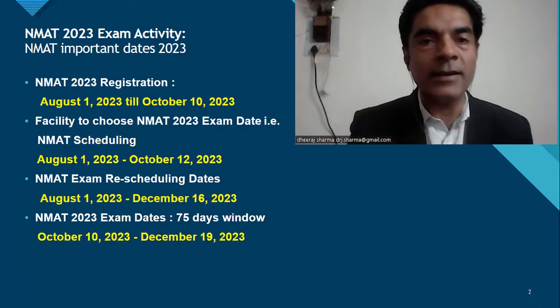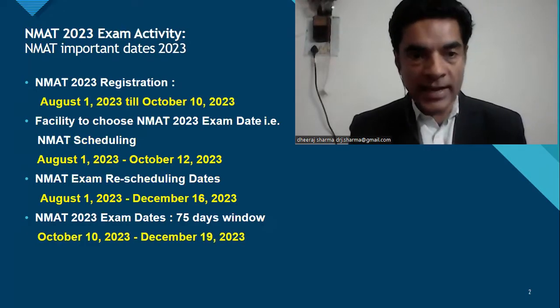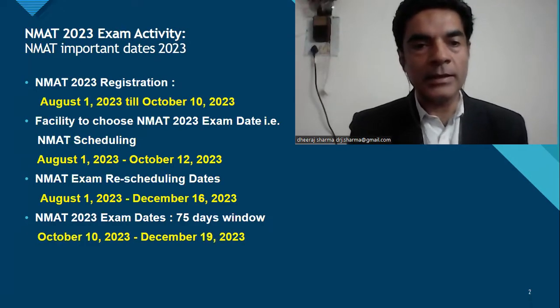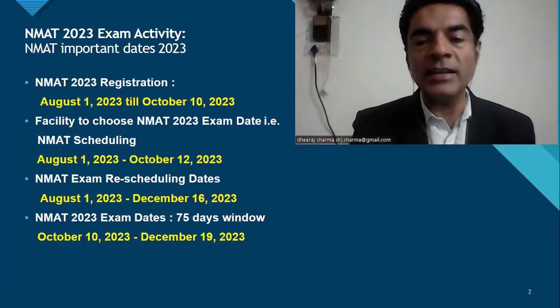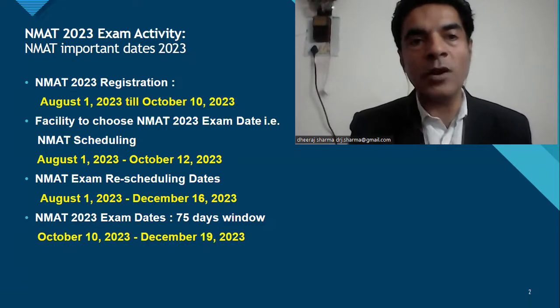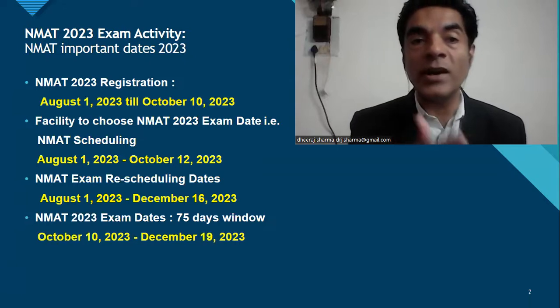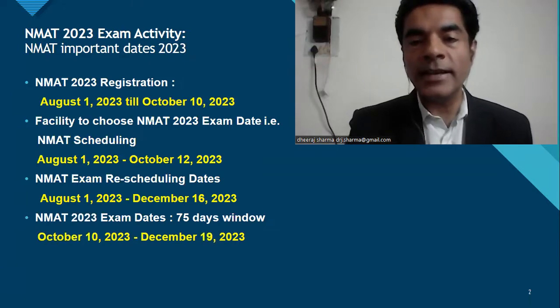That's the reason when I look at the previous schedule, जब आपने ये previous schedule देखा होगा, तो इसमें लिखा है लास्ट डेट कि the exams can be taken till December 19th. Or for example, the NMAT registration starts from August 1 till October 10th.